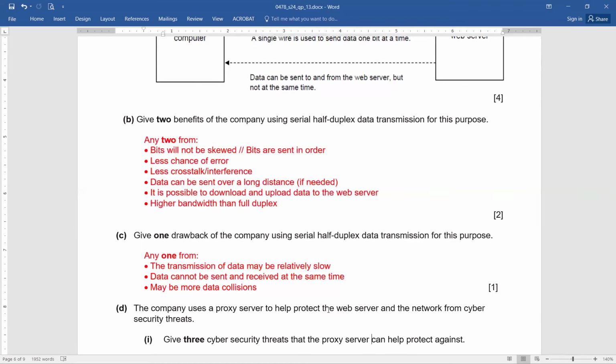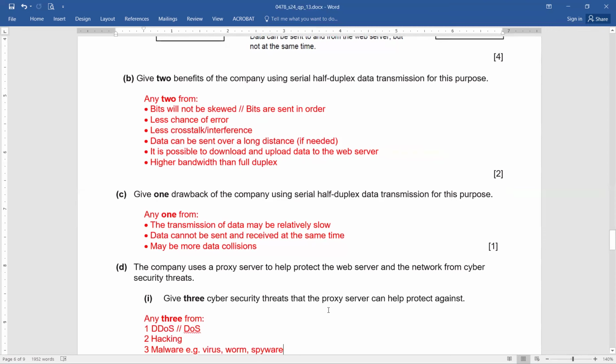Now, these are very simple things. The data is going to be a little slow in reaching the destination, and data cannot be sent and received at the same time. That is for half duplex, and one is going to be for the serial transmission. And in this manner, you can easily score 1 out of 1, isn't it?